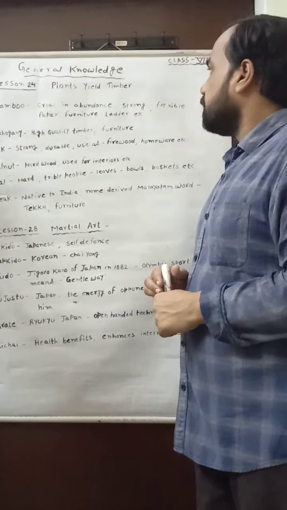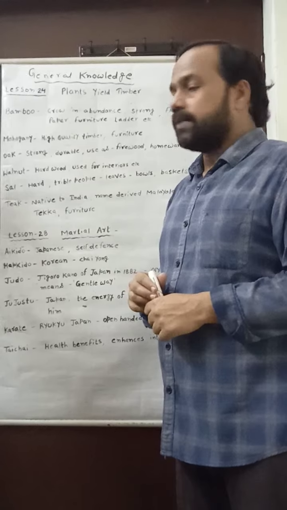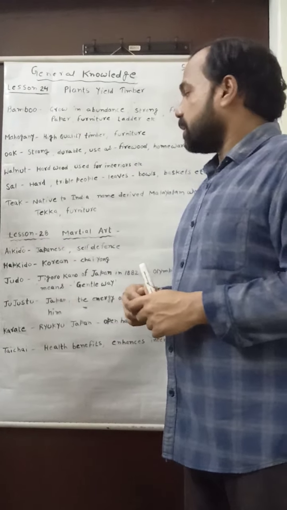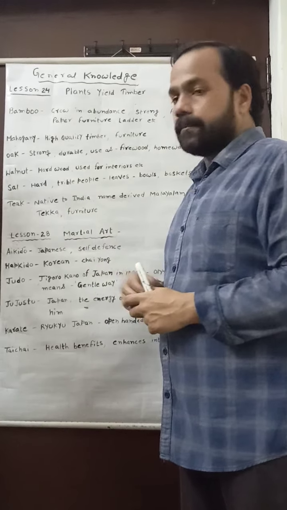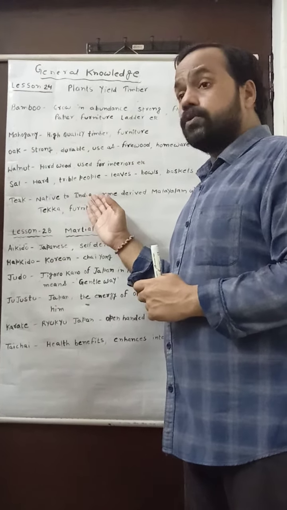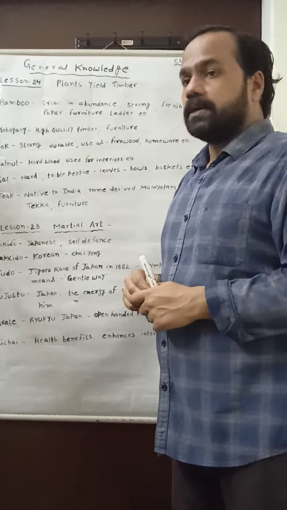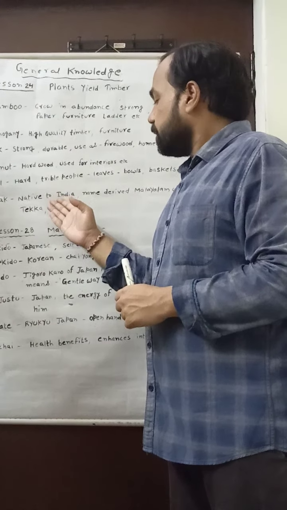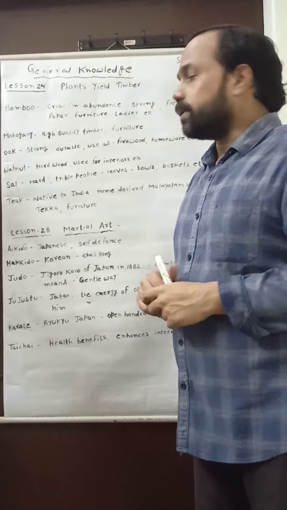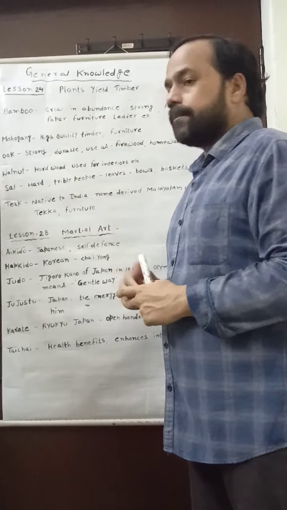After that you may see the last very important plant which I will discuss, that is the teak. Teak is regarded as native to India. Native to India means it has been familiar to Indians for about 2000 years. That is why it is known as native to India.